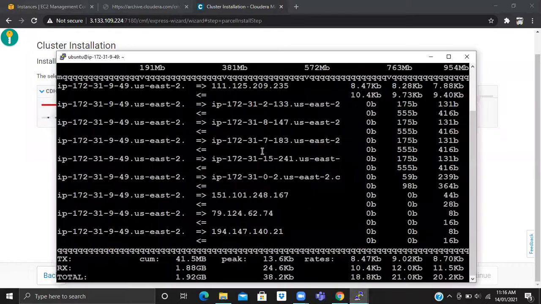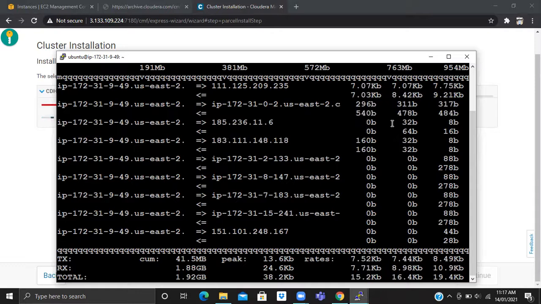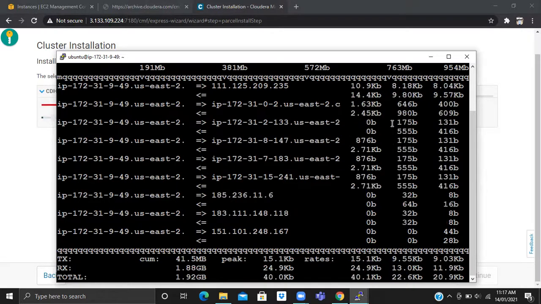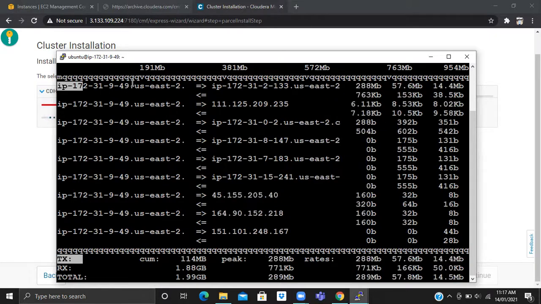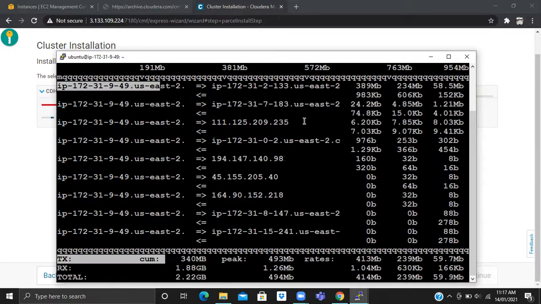I think we can see here. It is downloaded, yes. Now it is distributing. It has downloaded this on the 49 machine, the IP 49, that is Cloudera Manager, on which we have deployed.